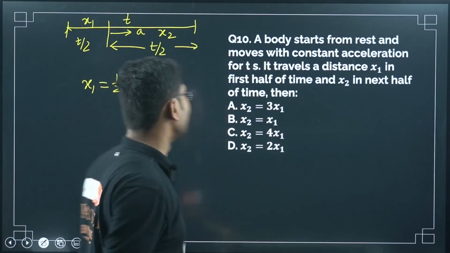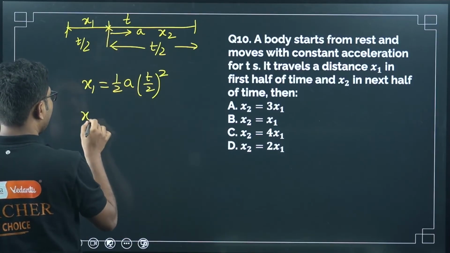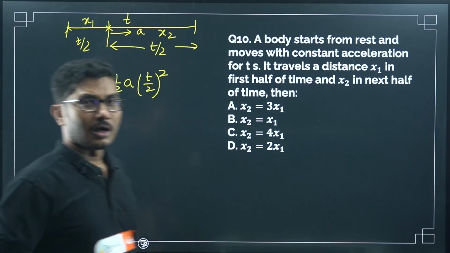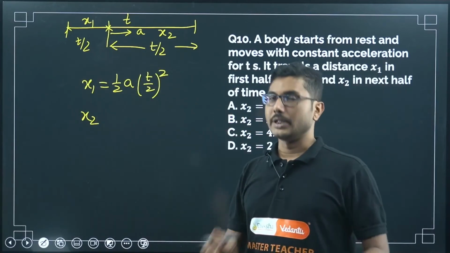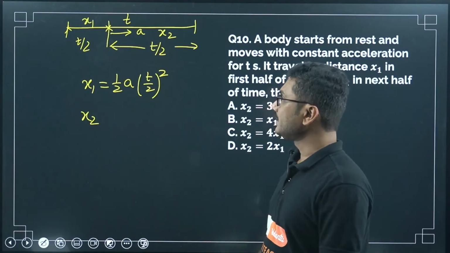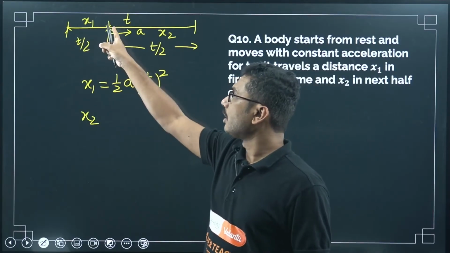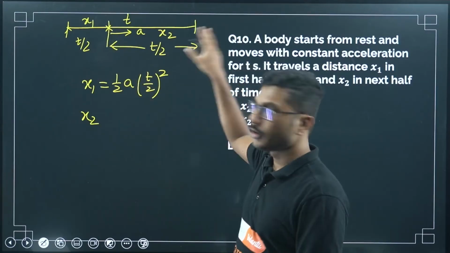Now what will be x2? For x2, when you are considering this point, this is not started from zero velocity. So there are two ways to calculate x2. First, you can calculate the velocity at this point and then use ut plus half at square. I am not going to do that.